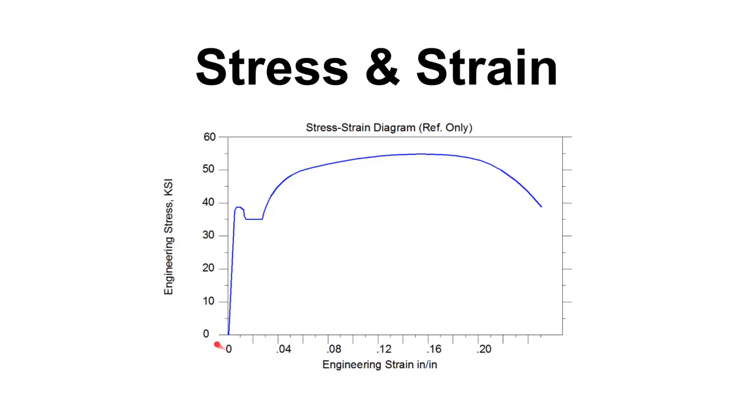All right, so you see very rapidly when we first start pulling on that specimen, the stress builds up quickly. Okay, this section, remember, this is the elastic region. This is elastic deformation. We are not permanently deforming the part at all in this region here.